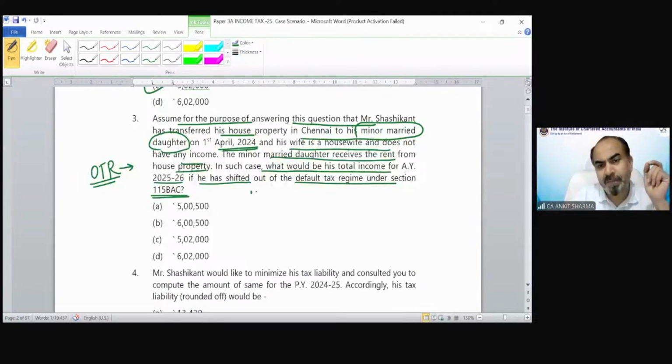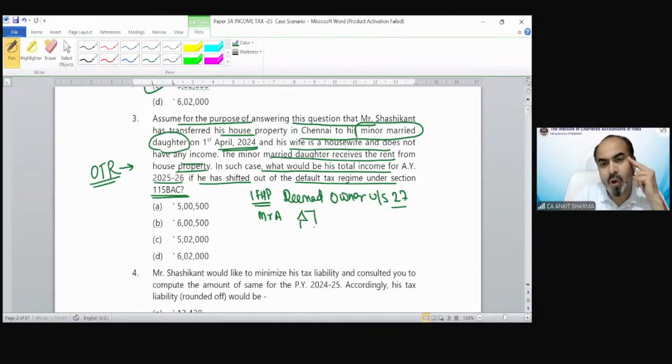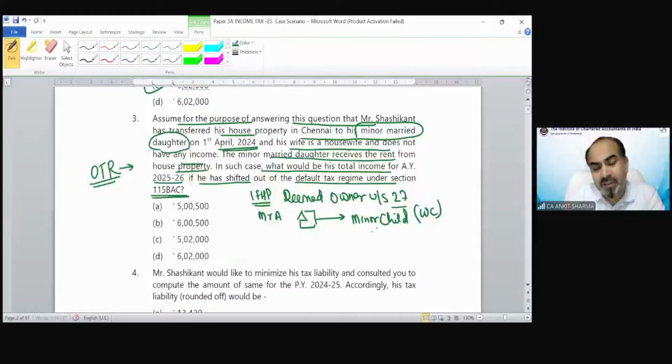In case of income from house property, there is a definition of deemed owner. I believe you must have gone through this definition. Deemed owner under section 27. And it says that if suppose Mr. A transfers any house property, any building to their minor child without consideration, then Mr. A needs to be treated as deemed owner of that property.